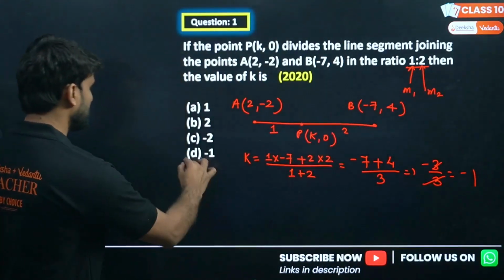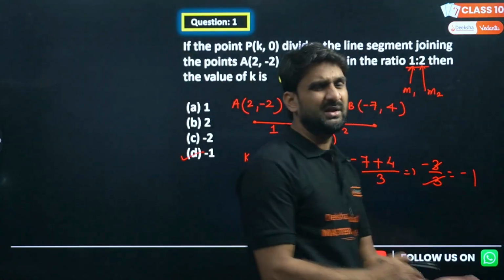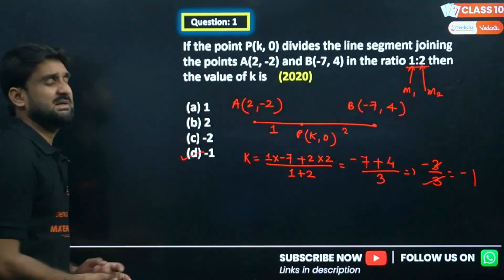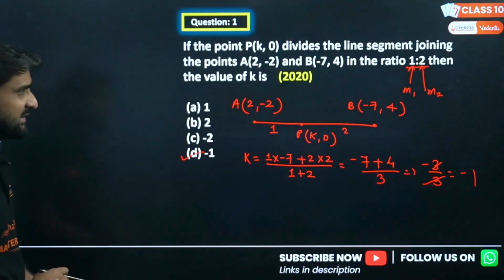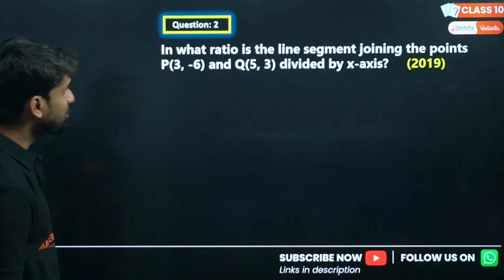Is there any other option? Yeah, this is the option. K is -1. Very simple question, very easy question. Is it clear, my dear lovely kids? Okay, so next question.